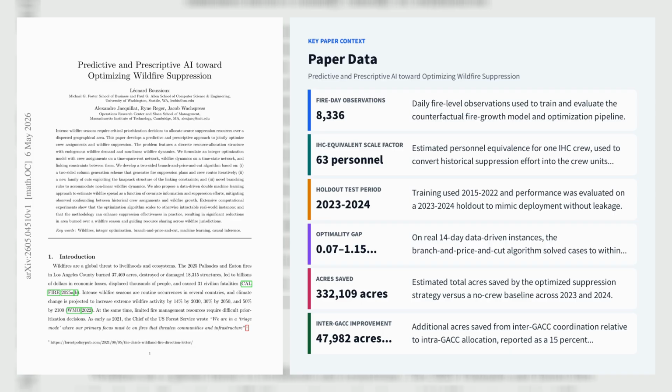On real 1-4-day instances from 2023-2024, the method solves otherwise intractable cases to within a 0.07–1.15% optimality gap and predicts roughly 332,109 acres saved versus no crews, about double the best greedy baselines. Inter-GACC pooling adds another 47,982 acres saved, a 15% improvement over intra-GACC allocation.